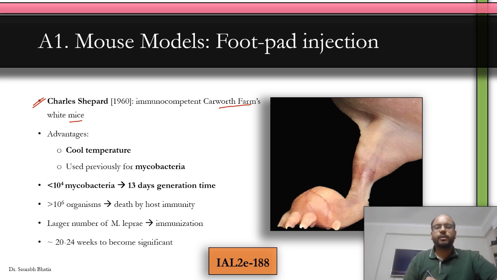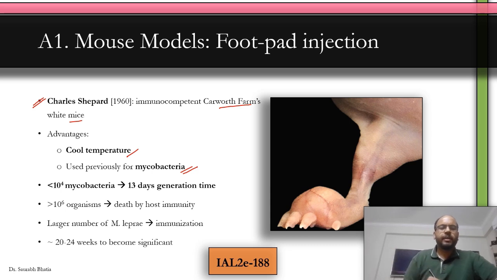The advantage of the mouse footpad is that it has a cool temperature. Remember, M. leprae requires cooler sites to grow. It prefers cooler sites. That's why you get slit skin smear done from the earlobe. Earlobes are away from the body core, so the temperature is low. Also, the mice were initially used for research in other mycobacteria like Mycobacterium tuberculosis. So they decided that it's better to use the same animal for M. leprae also.